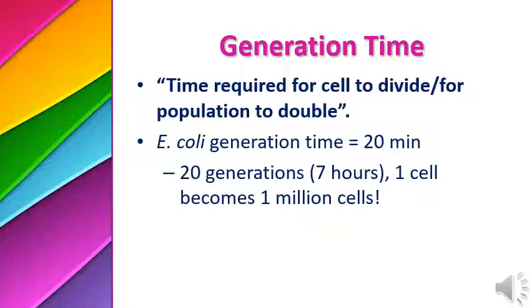After 20 minutes you can observe 2 E. coli, after 40 minutes you will observe 4 E. coli, and after 60 minutes you will be able to observe 16 E. coli, because every cell of Escherichia coli